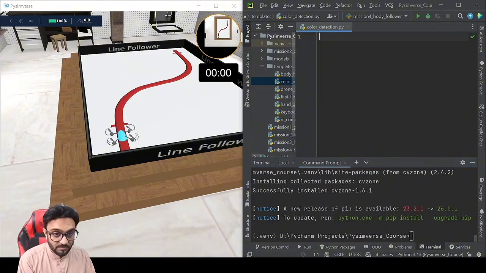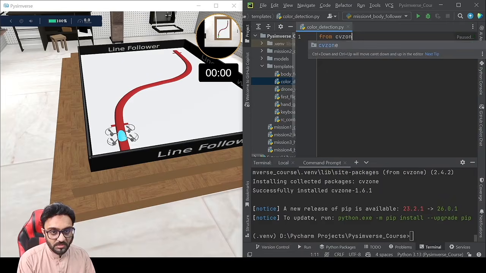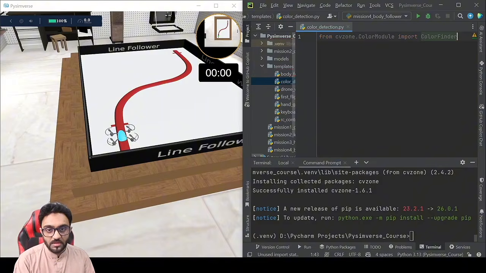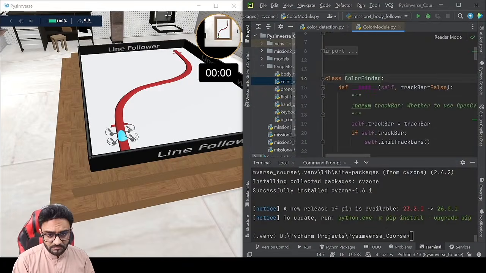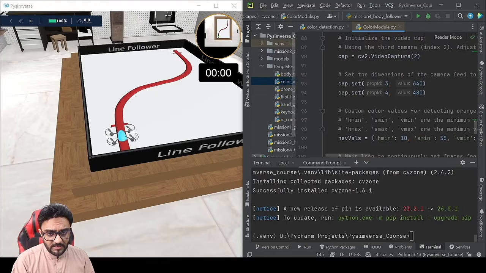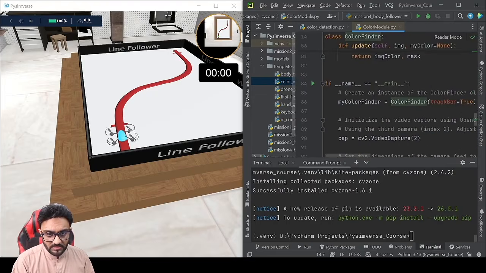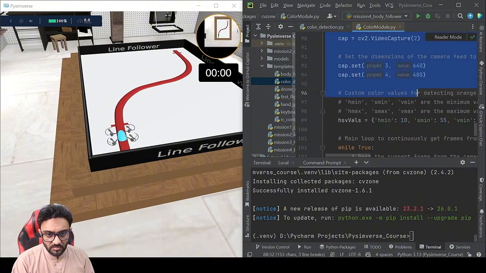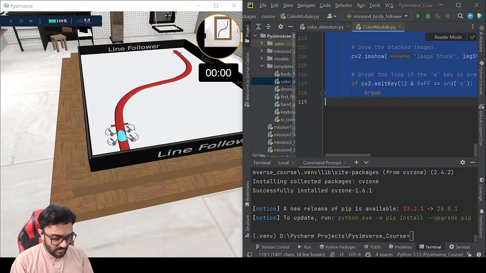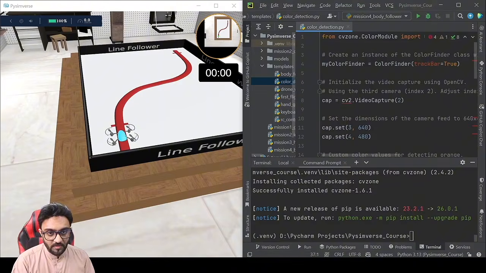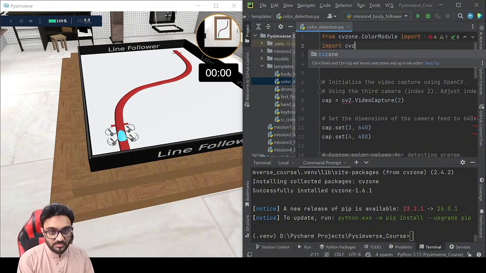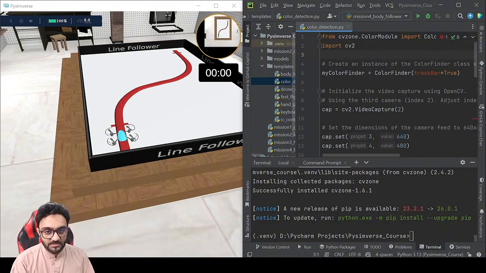Here we will write from cvzone.ColorModule import ColorFinder. We will press Control and click on ColorFinder, and if we go down to the end, it will give us an example code. This is our example code. We will copy all of this, come back to our color detection file, and paste it here. And of course we need to import cv2, because again it's a wrapper for it.